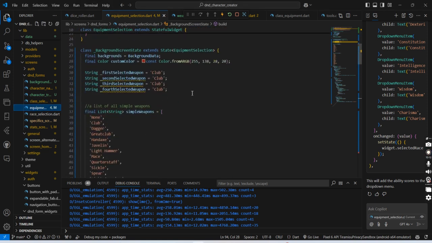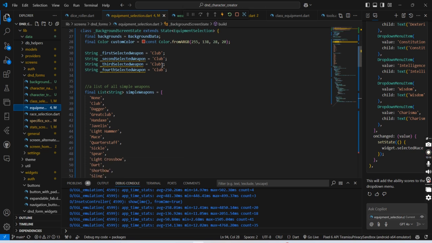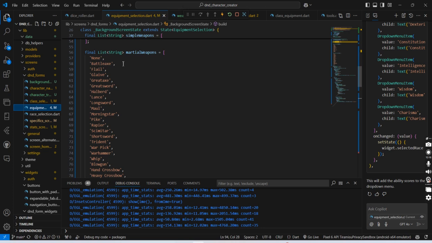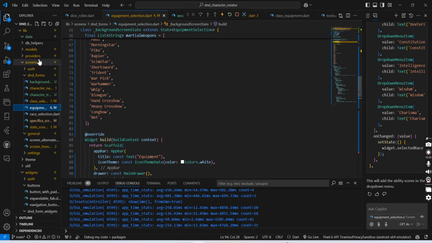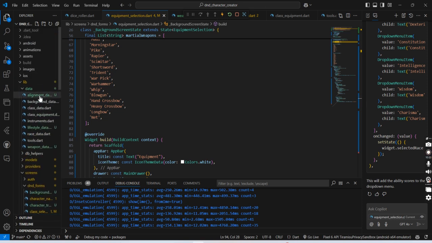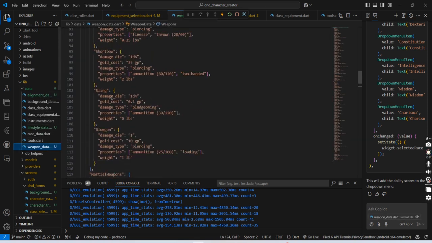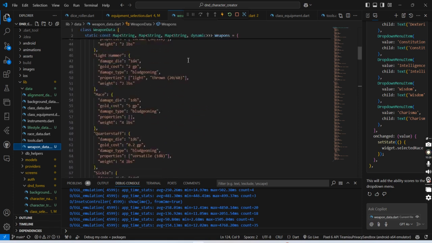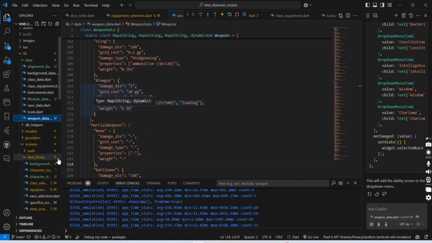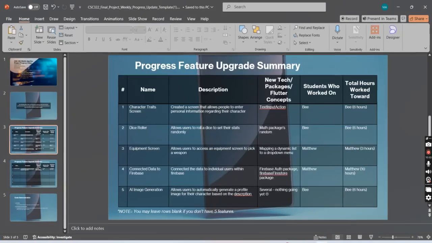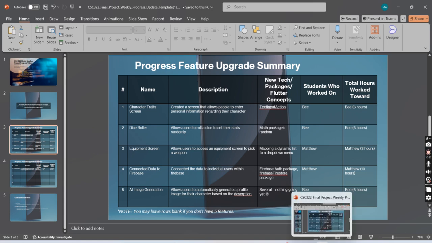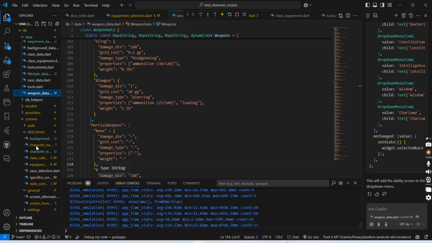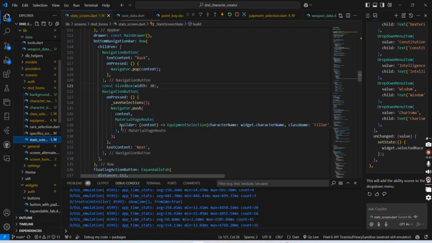I'm getting really distracted. I have a couple different weapons that you can grab. This will get updated later. I have these lists that say, like, hey, here's weapons of different types. The main brunt of the data is stored in this data thing up here, and then I have weapon data, and then this is where I'm storing everything and its gold value, basically mapping it to the values. I have several of those files too from the character traits screen, but they're not anything special. They look like every other one we've had.